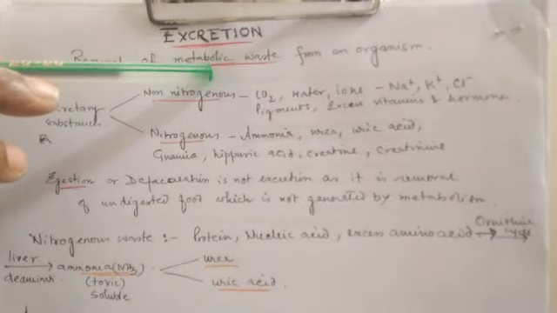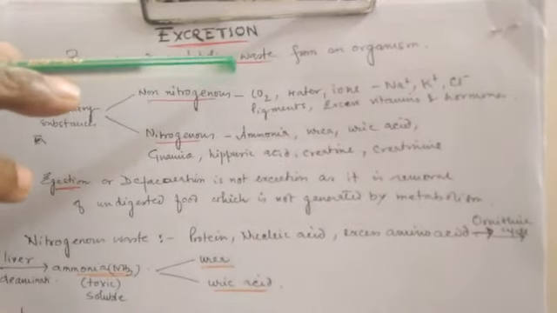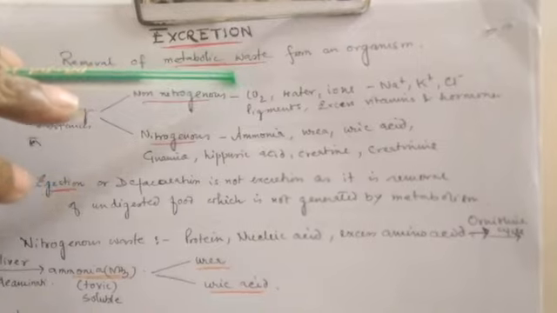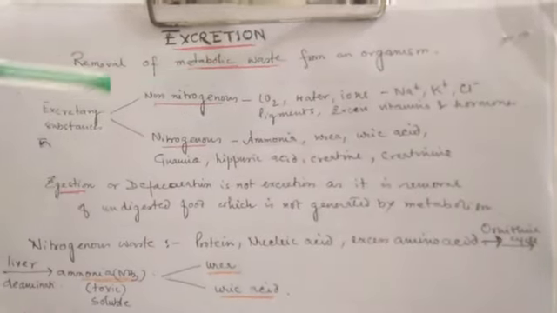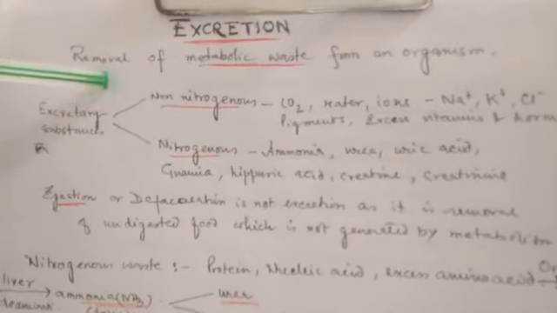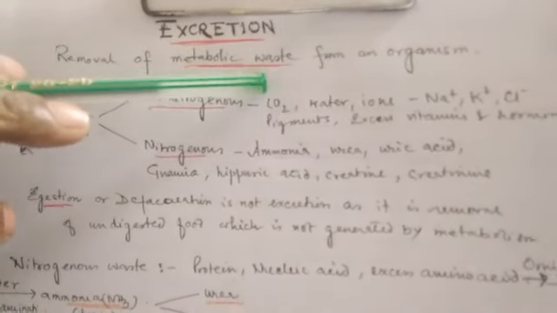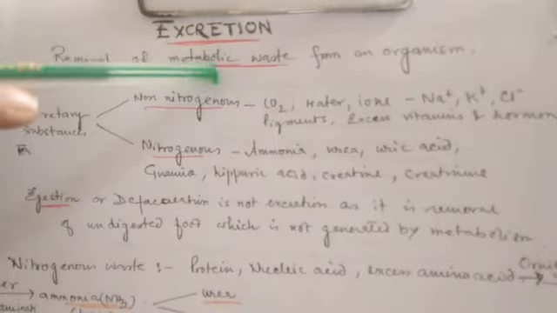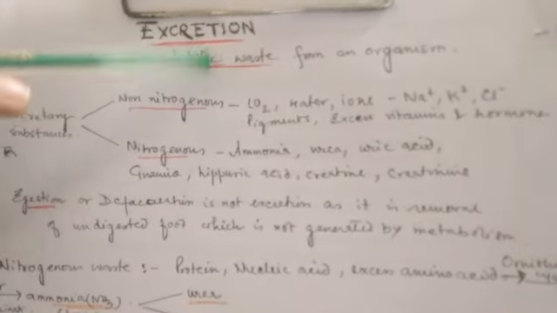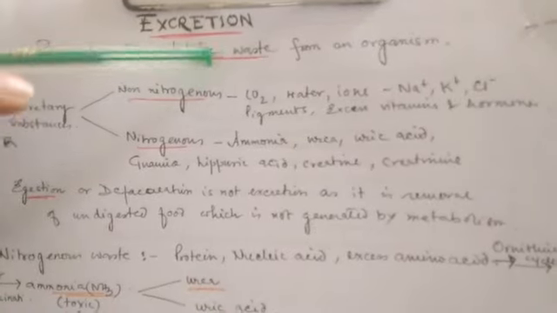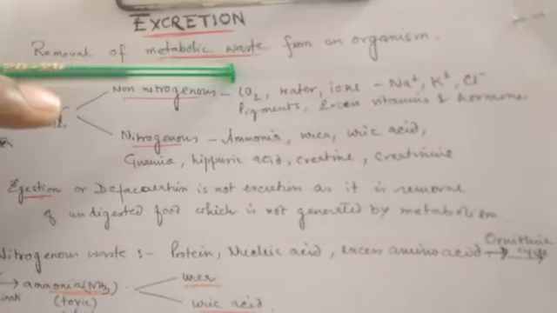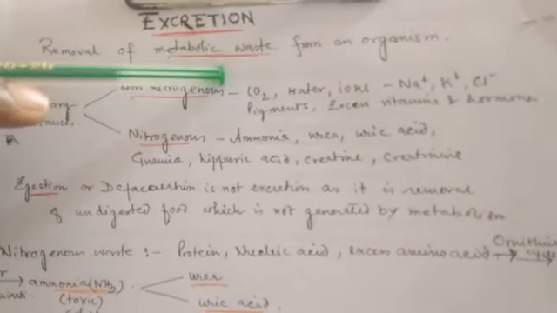That means wastes which are generated in our body through some metabolic reactions. So excretion is the removal of metabolic wastes. When we are releasing or removing or eliminating those wastes, then it is termed as excretion.